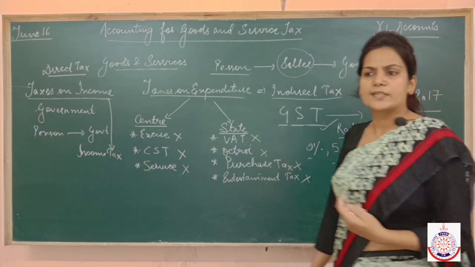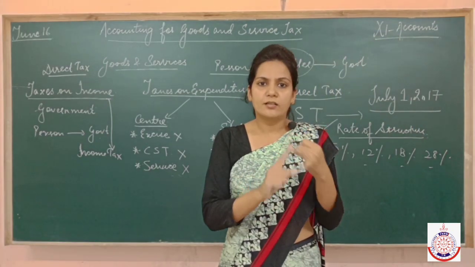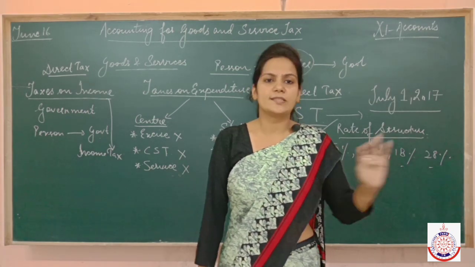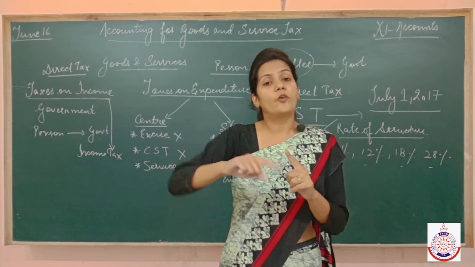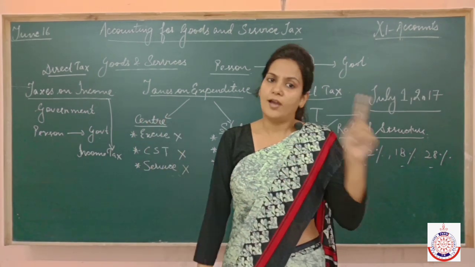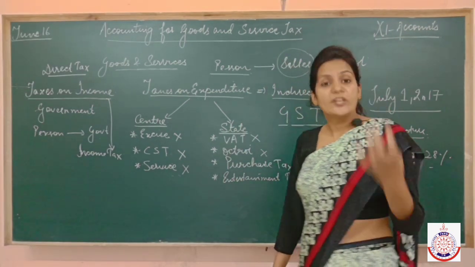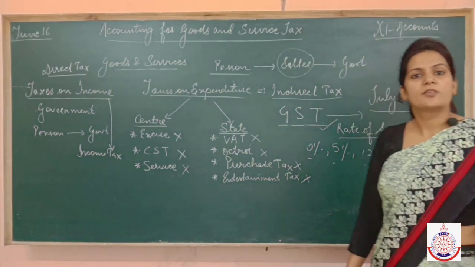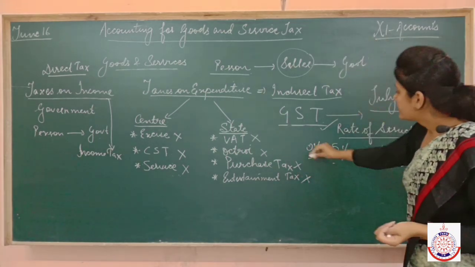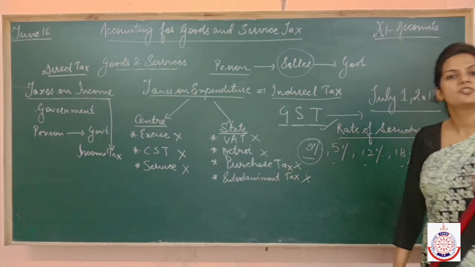So the government decided that essential commodities like milk and food grains, no GST will be charged on these things. But if you go to a restaurant for having dinner and lunch, then you have to pay GST. But if you buy milk or vegetables from any vegetable seller, you don't have to pay GST on that. So it means that some goods are tax free and such goods are essential commodities.